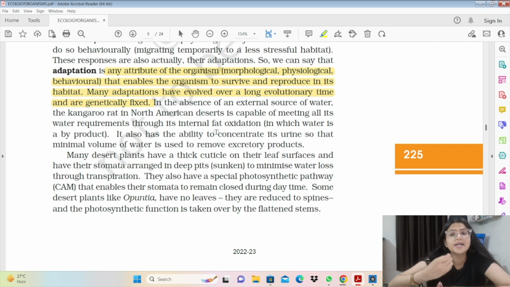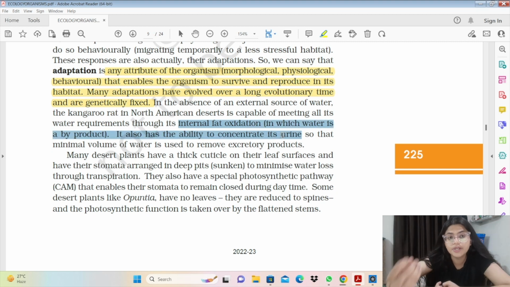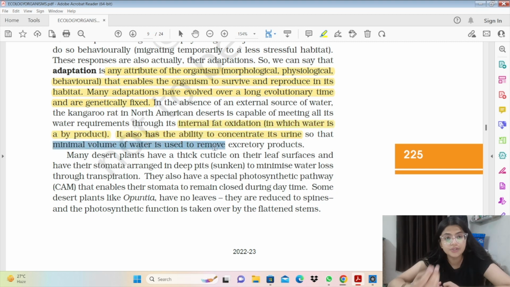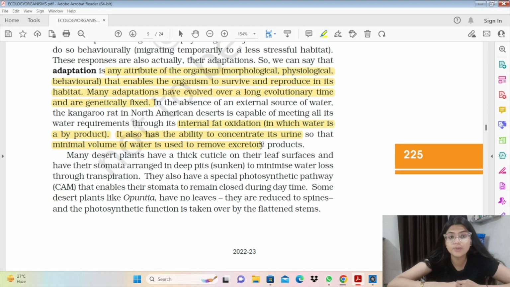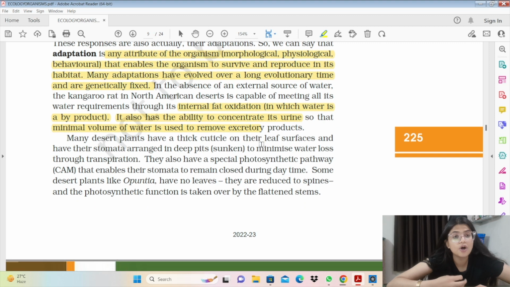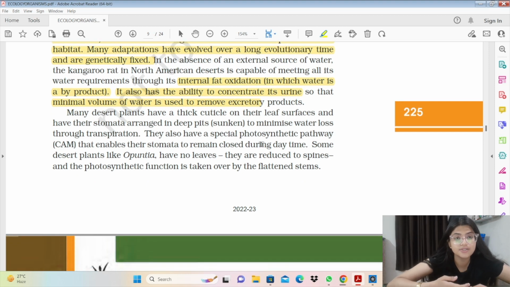The kangaroo rat can do its internal fat oxidation and from that it gets water, and it also concentrates its urine. From the concentration of its urine and its internal fat oxidation, it reduces its water loss. So in this way it copes with the outside environment, because where the kangaroo rat lives, there is not much water. So for its survival, its better reproductive activities, and its better life processes altogether, it has certain physiological processes happening in its body that allow it to survive better.